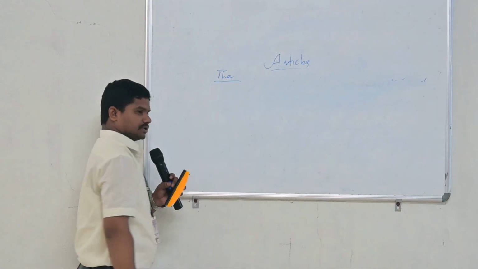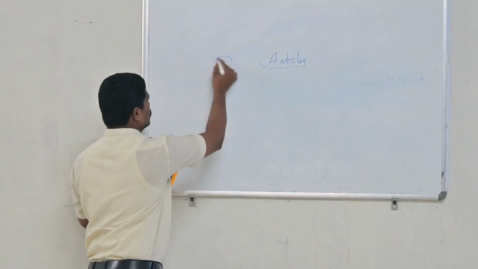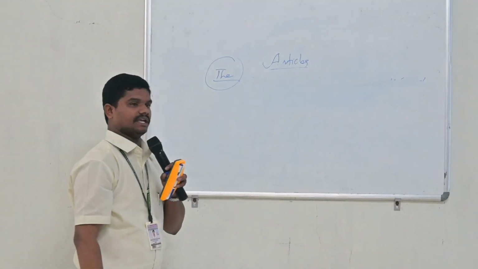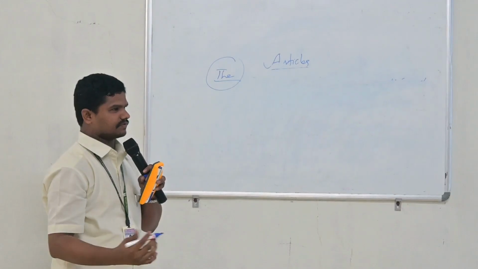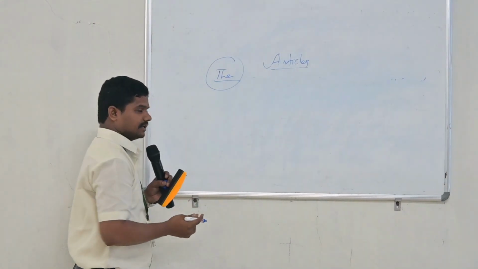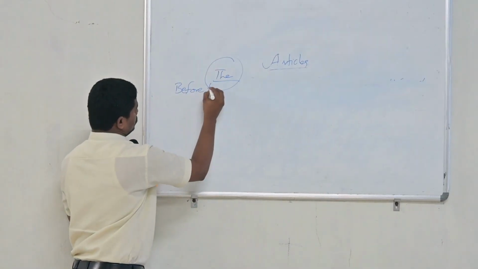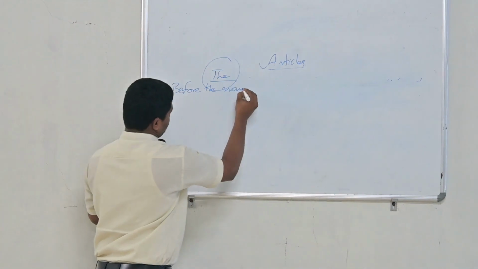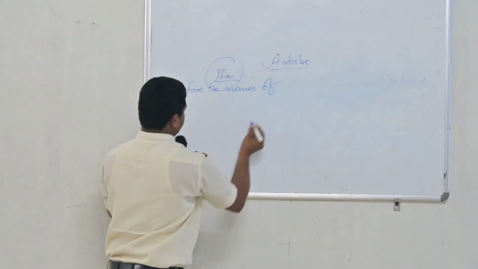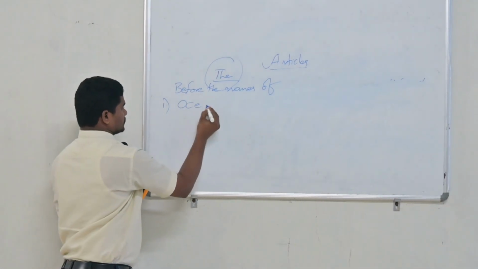So today we are going to learn the definite article. Particularly the word "the". Where do we use article the? So before the names of, the first one, oceans.